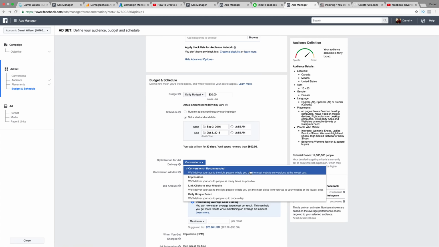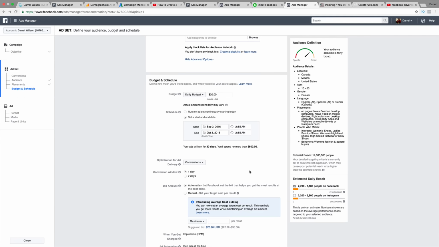But for this tutorial, we're going to do conversions because we really want to get as many conversions as possible. So conversion window, do you guys want to do 1 day or do you guys want to do 7 days? Do you guys want to basically extend the length of time? It's kind of hard to decide that. I would probably just do 1 day, 1 day or 7. Yes, this is 7 days, why not?